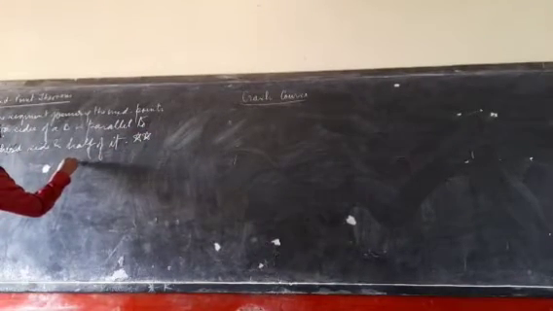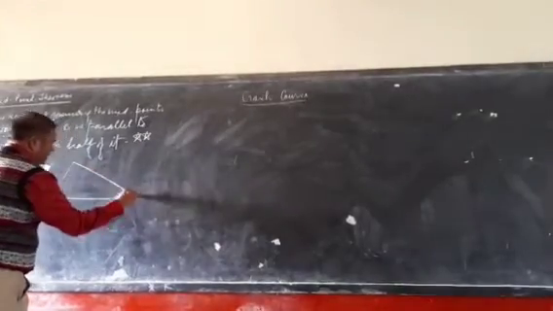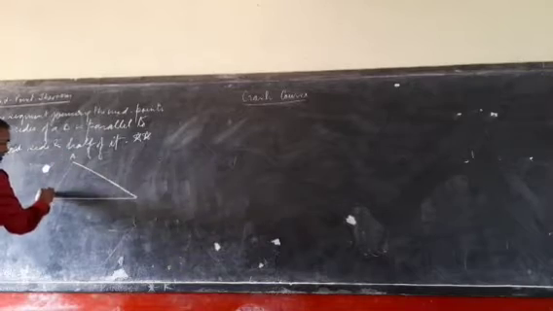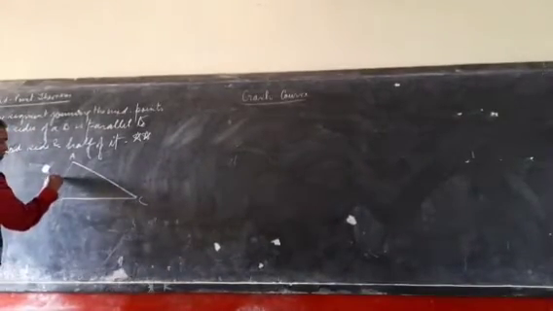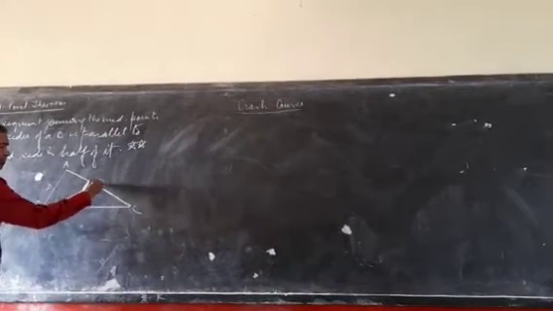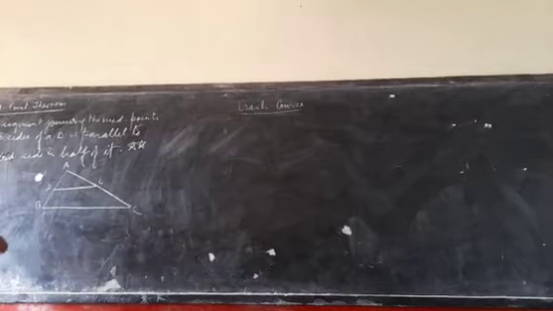Now you can transform this statement into the pictorial form. Here given that ABC is a triangle, D is the midpoint of AB and E is the midpoint of AC. Join DE.